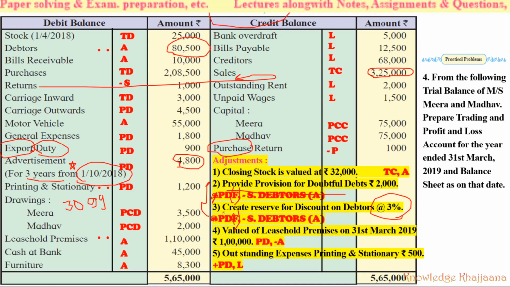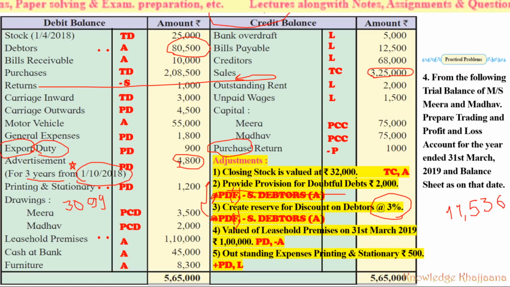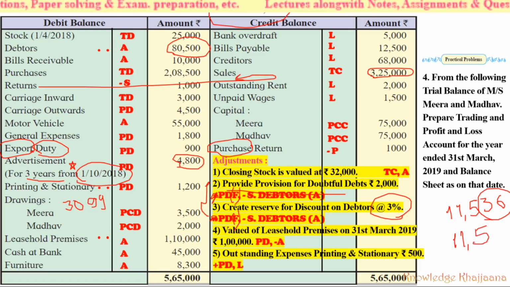And after that, suppose the amount of the bill of some customer is rupees 11,536. And he asks us to round off, requesting that he is not able to pay the rupees 36, and asking us to round off his bill to rupees 11,500.